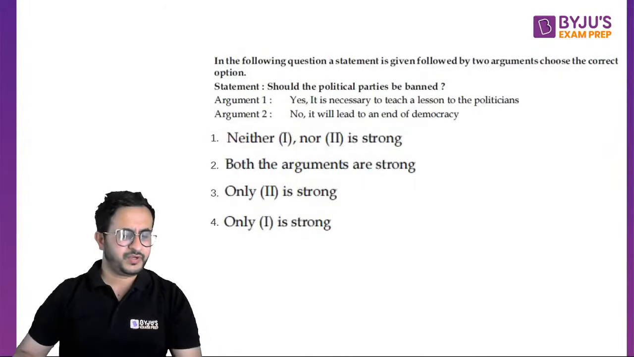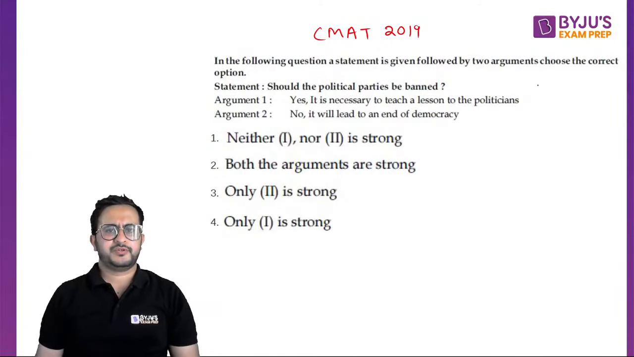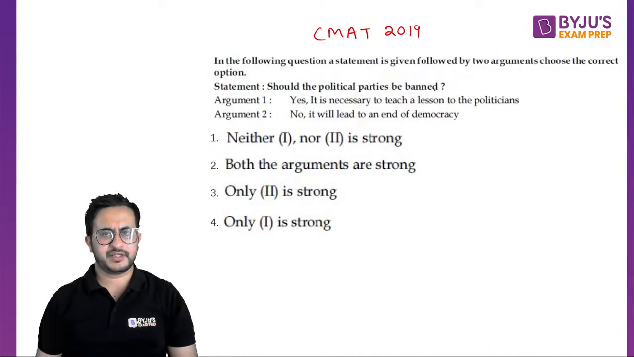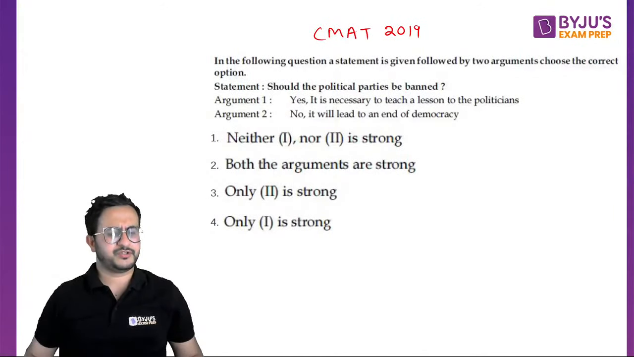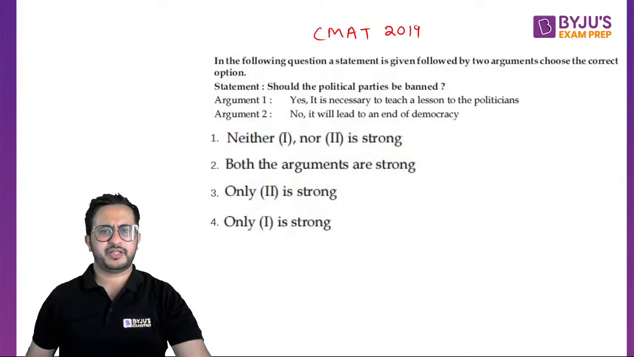Now these are the questions from CMAT 2019. I've picked these questions from the 2019 paper. It is a question on strong and weak arguments, that is, critical reasoning. You will get a handful of questions, let's say 4 or 5 questions on critical reasoning in the reasoning section. It has a statement followed by two arguments. You have to tell which of the arguments is strong.